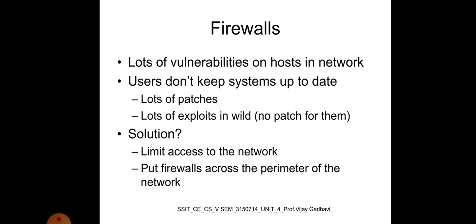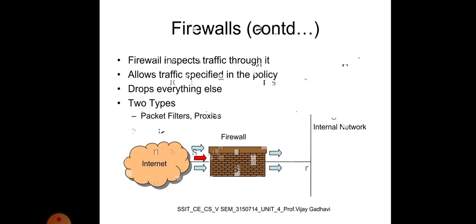This is all about the basics of firewall. A firewall inspects traffic, allows traffic, rejects traffic, or drops everything. There are two types: packet filters and proxies.